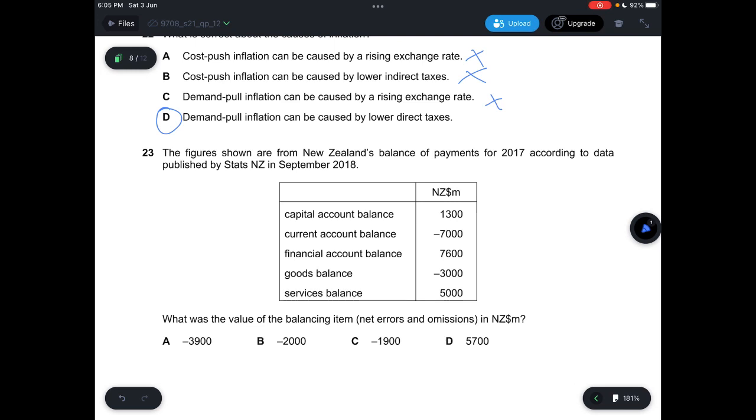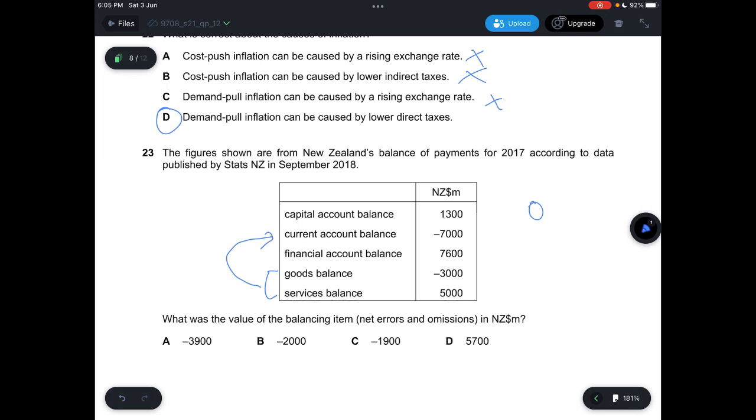Question 23, the figures shown are from New Zealand's balance of payments for 2017 according to data published by Stats NZ in September 2018. And what was the value of the balancing item? So if you want to balance out everything, at the end of the day, the balancing item would result in your balance being zero. But here you can see, for goods and services balance, this will fall under your current account balance, so we can just ignore this one.